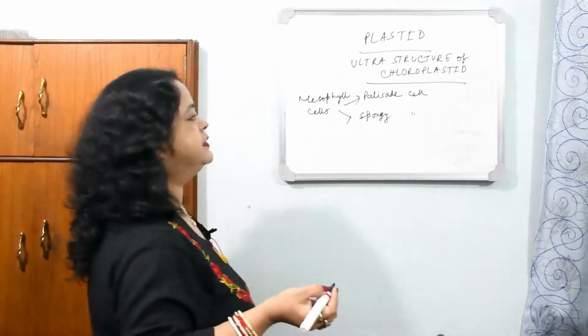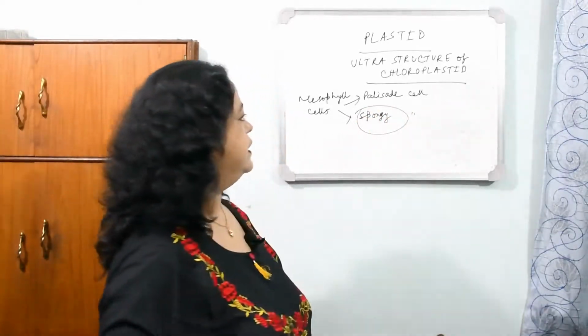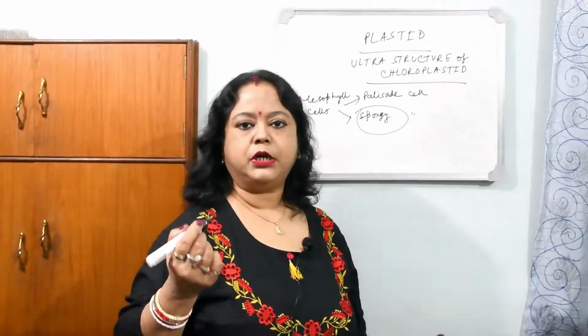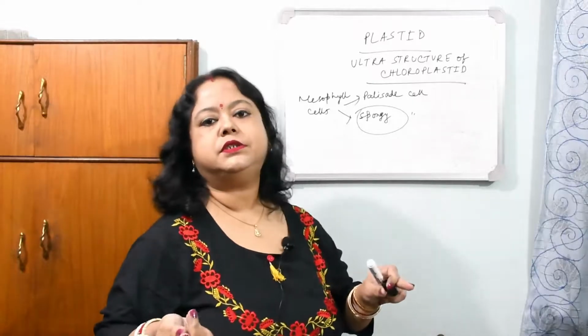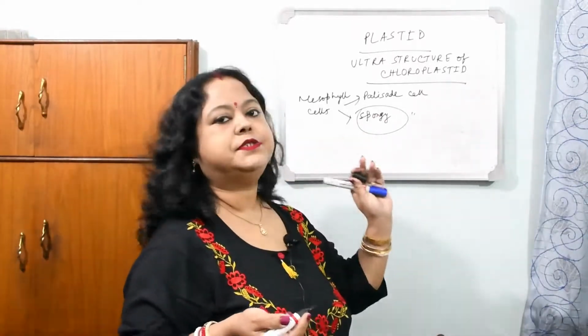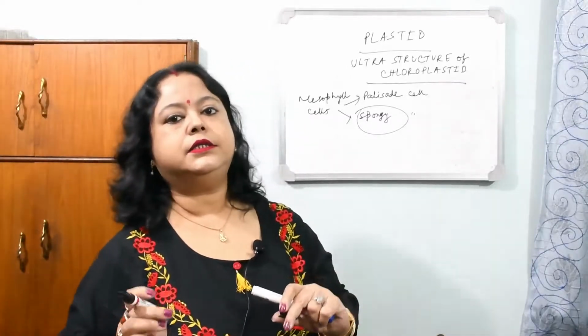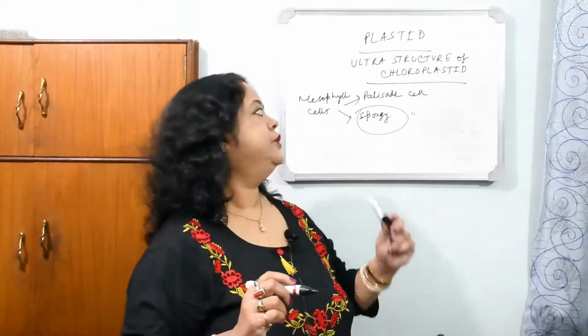Palisade cell and spongy cell are found in dicot plants only, and in monocots they have only the spongy cell. They don't have the columnar cell, that is the palisade cell. Palisade is the columnar one and spongy is the round one. In between this mesophyll cell the plastids are found mostly, and other than that, in any tender or green part of the plant, we can get the chloroplastid.